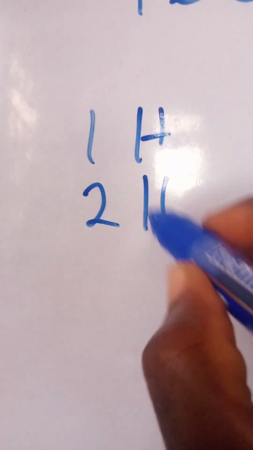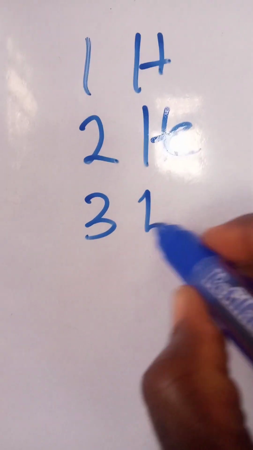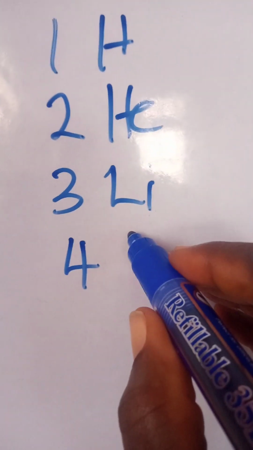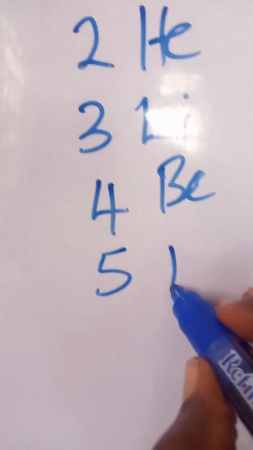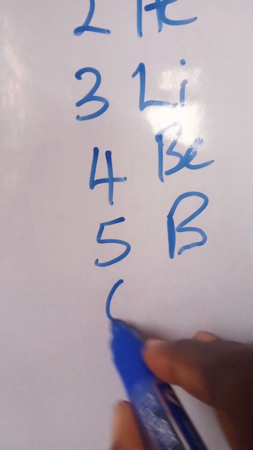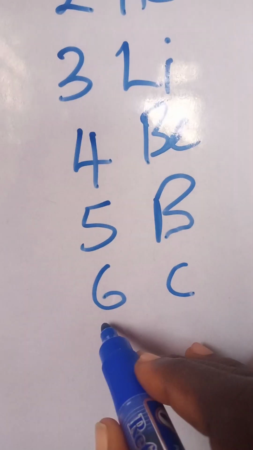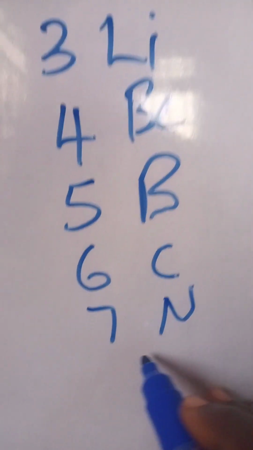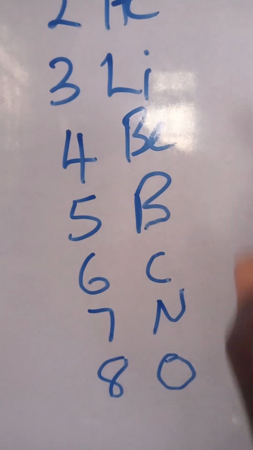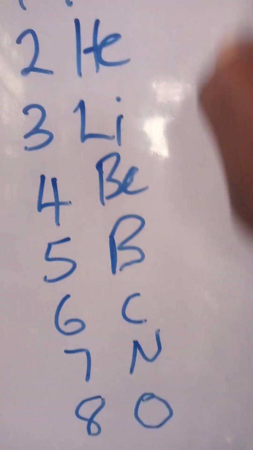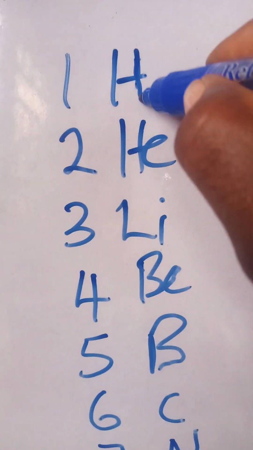Let's look at some of the elements. If you look at the first 20 elements, 1 is hydrogen, 2 is helium, 3 is lithium, 4 is beryllium, 5 is boron, 6 is carbon, 7 nitrogen, 8 oxygen. Now let's use these ones for now. In our next lesson we'll continue with it.